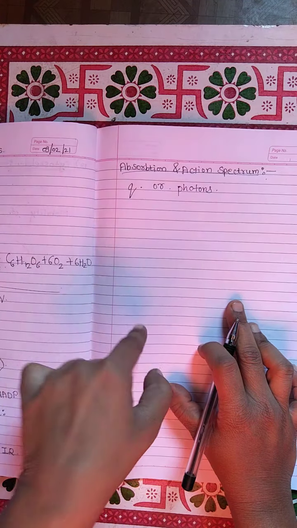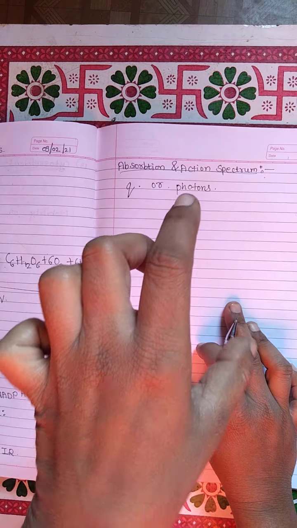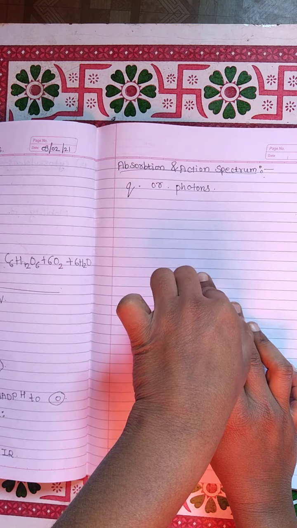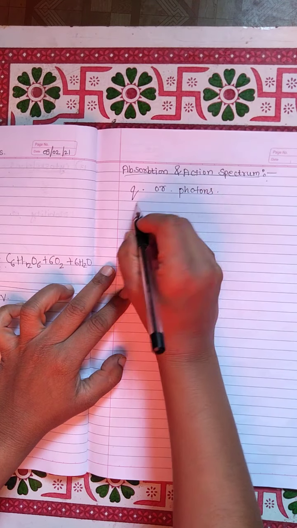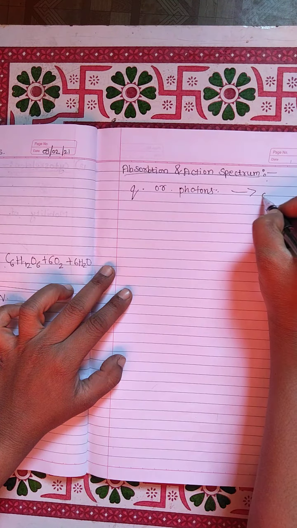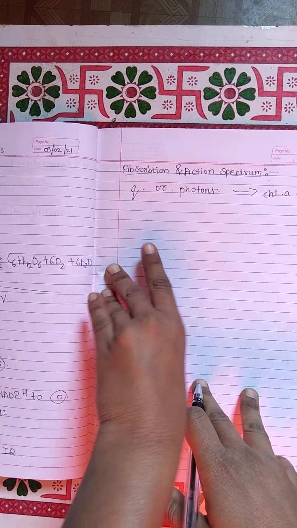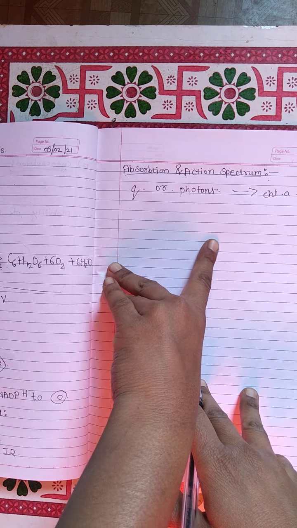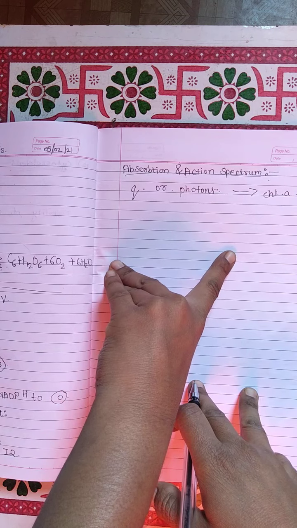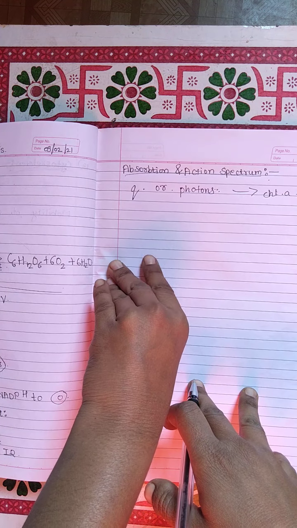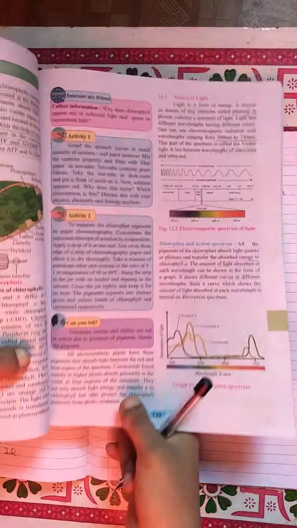Now which light is mainly absorbed by this chlorophyll? They transfer the absorbed energy to chlorophyll A. The amount of light absorbed at each wavelength can be shown in the form of a graph. The curve which shows the amount of light absorbed at each wavelength is termed the absorption spectrum.